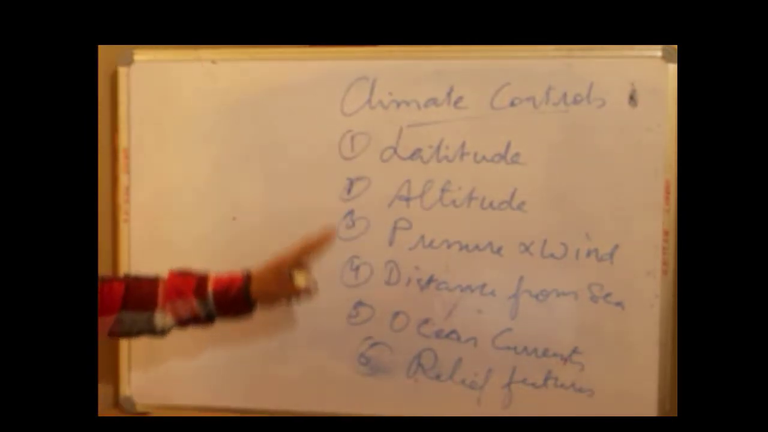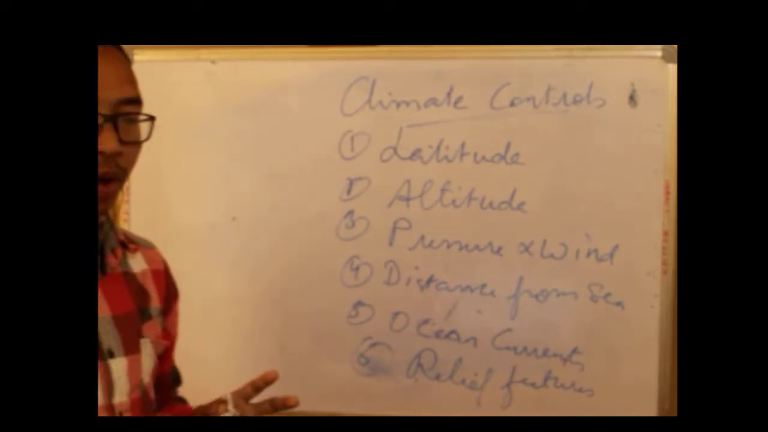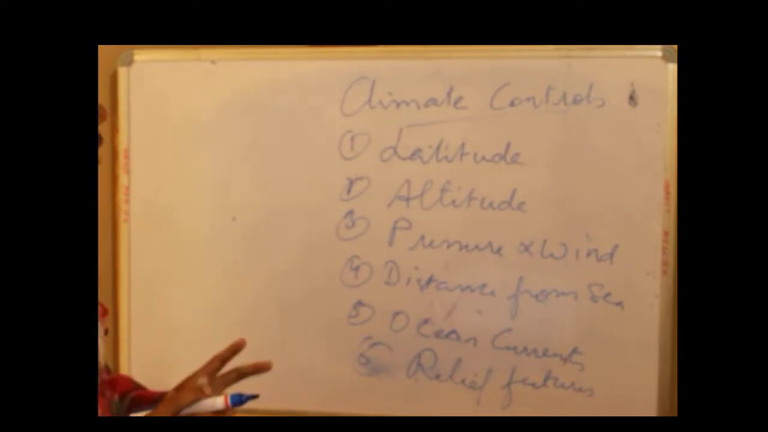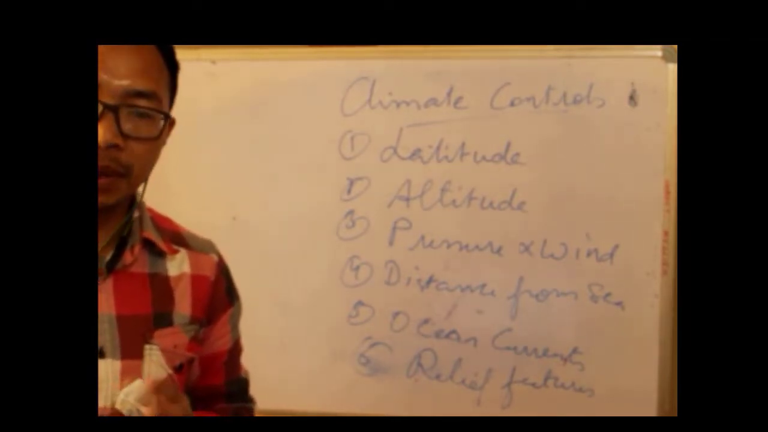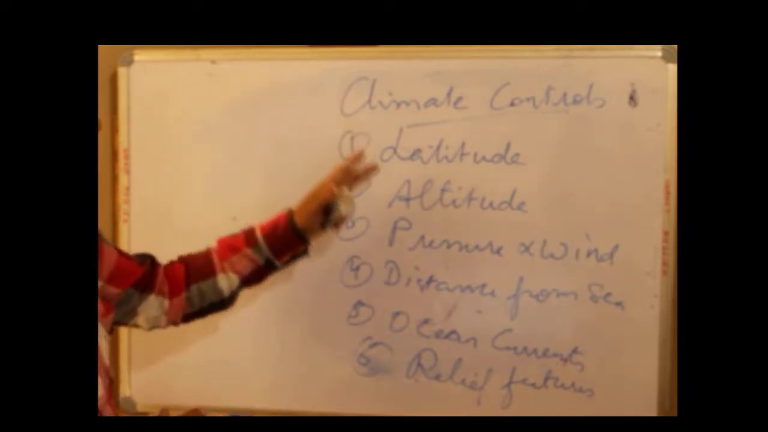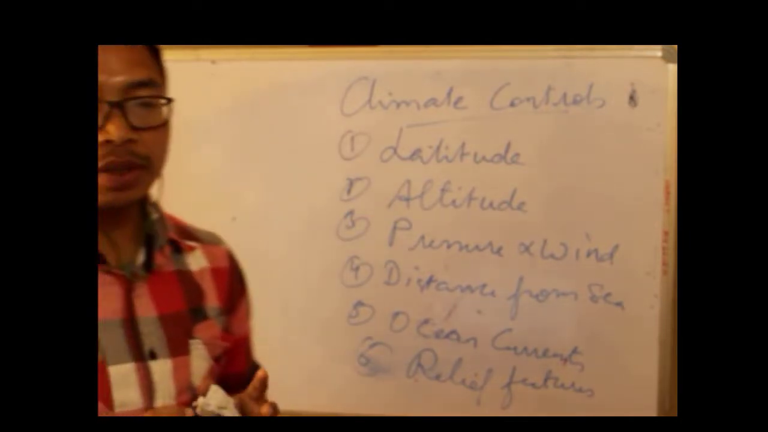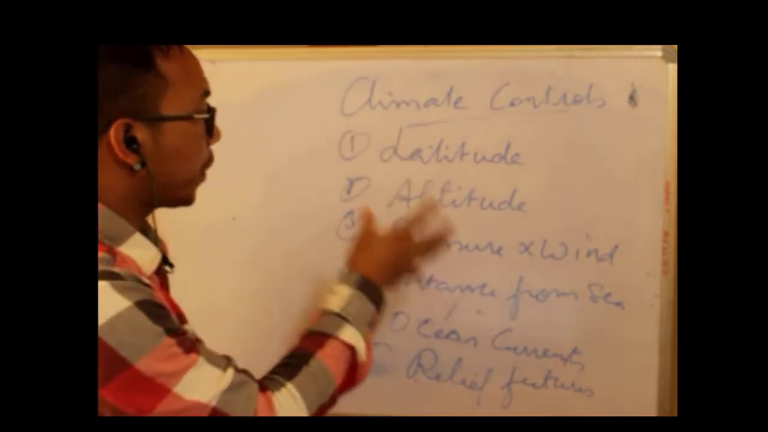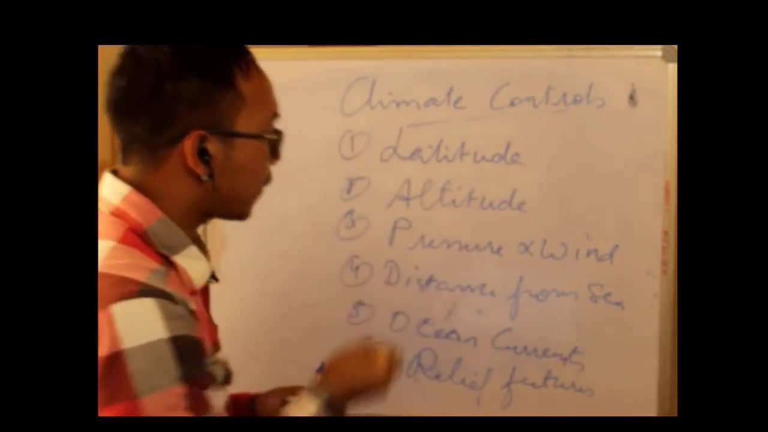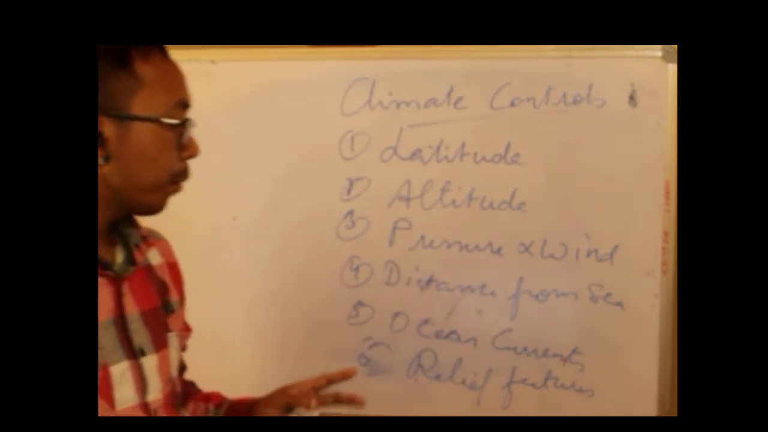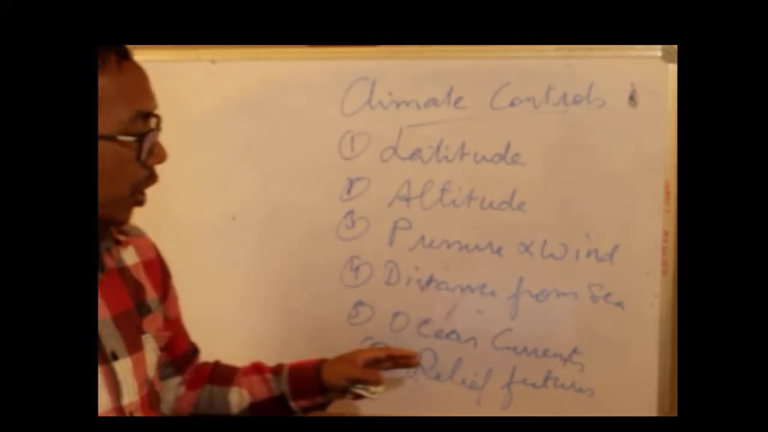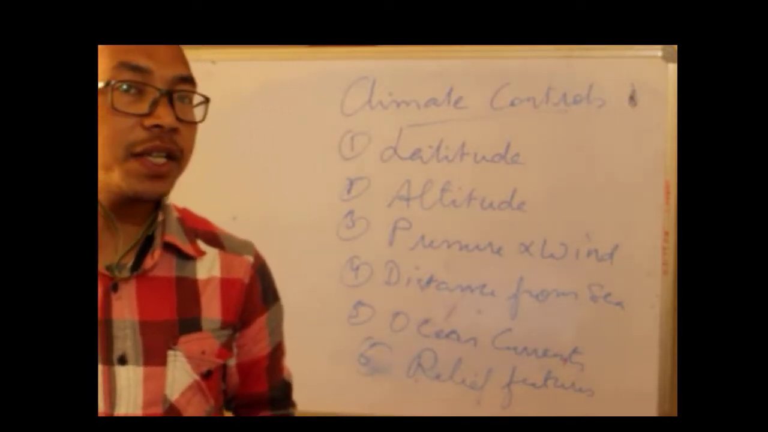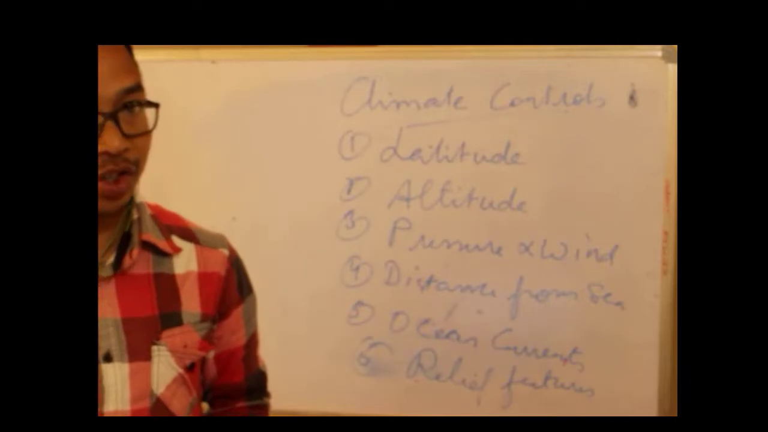So these 6 are what we call the climate controls, which impact the climate of any region of the earth, right? Because of these 6 factors, the climate changes from one place to the other. Because of latitude, altitude, pressure and wind system, distance from the sea, ocean currents, and relief features, the climate of one region will be different from the climate of the other region.